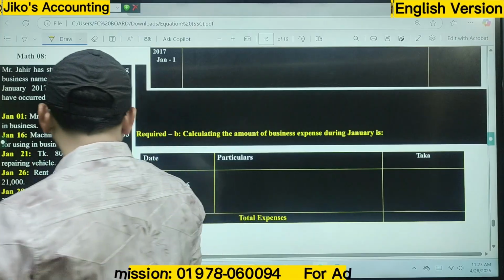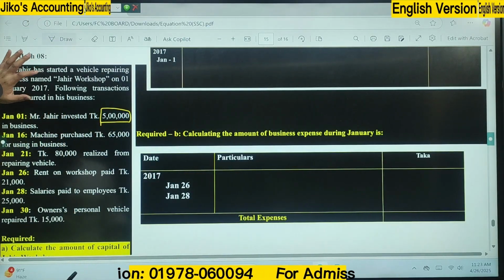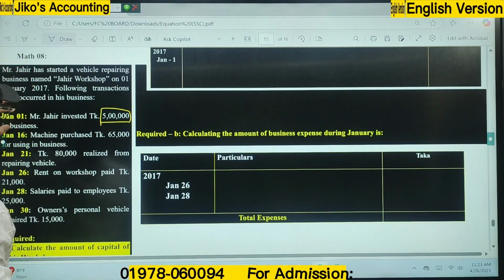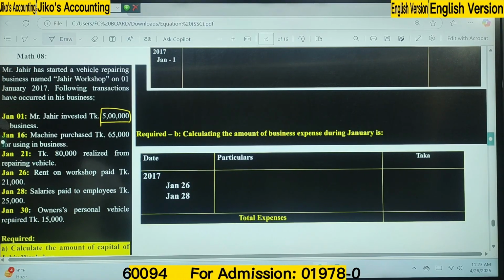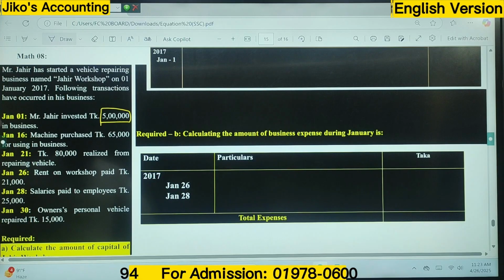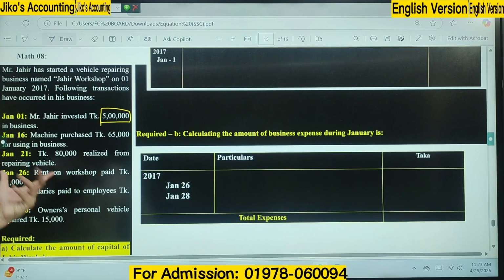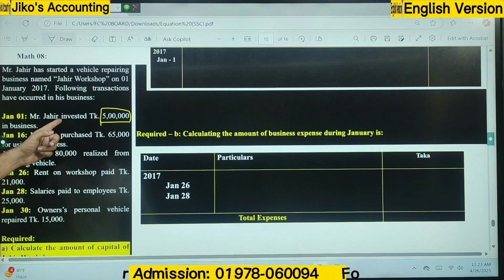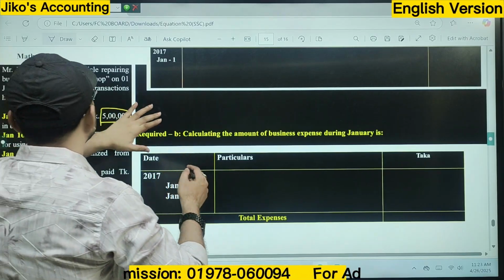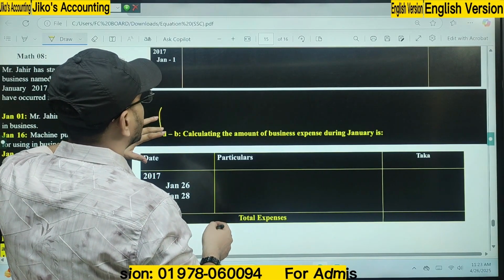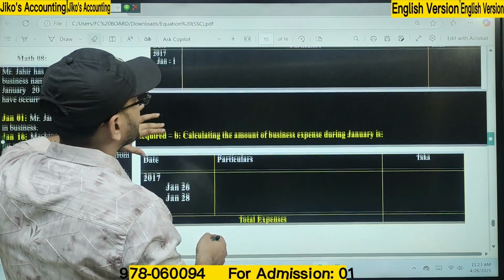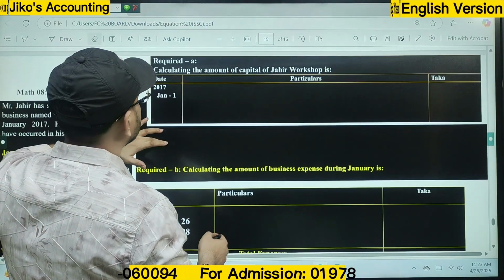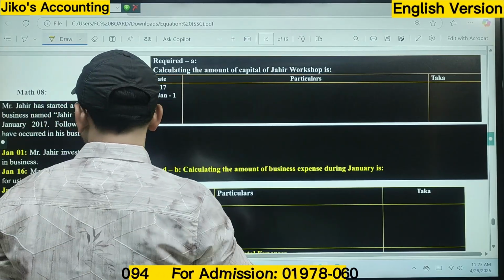Has Mr. Zahir brought anything else to the business? Machine purchase? No. Taka realized from the repair is income. Rent? Owner's personal vehicle repair? No, sir. So what is our capital amount here? Invested to the business, 5 lakh. This amount should be considered as our capital amount. That's our first requirement.